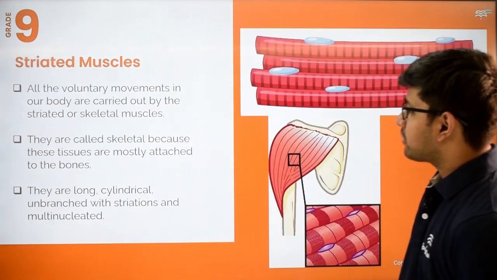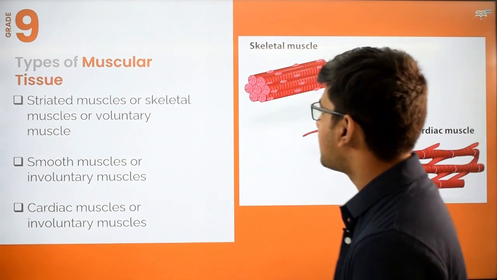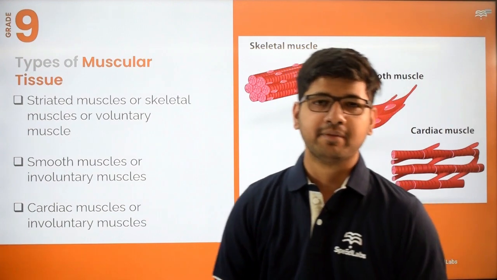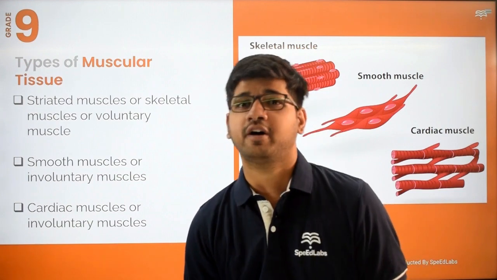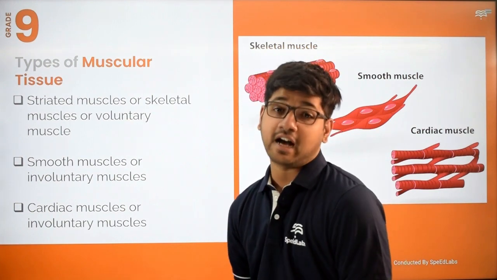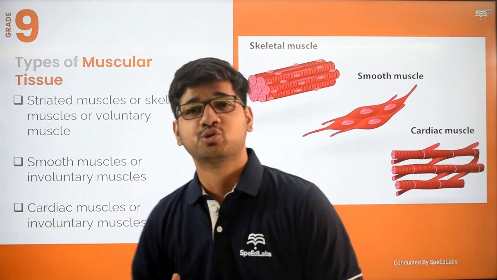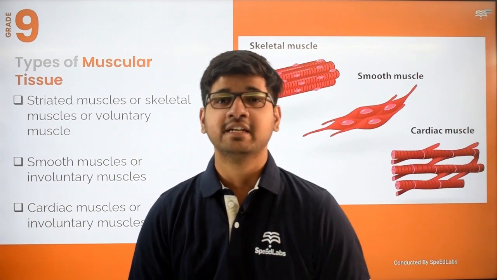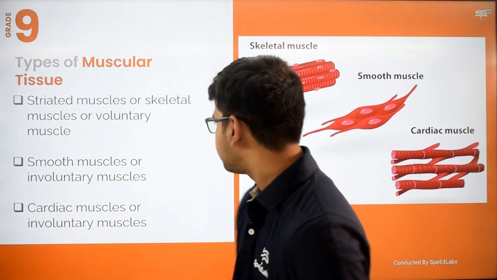So talking about types of muscular tissue, we have three types. Firstly, striated muscle or skeletal muscles or voluntary muscles. These are basically in coordination with our neural system or brain. Smooth muscles or involuntary muscles are also in control of the brain, but the difference between the two is that voluntary muscles perform movement when reacting to a stimulus. And it is a conscious movement.